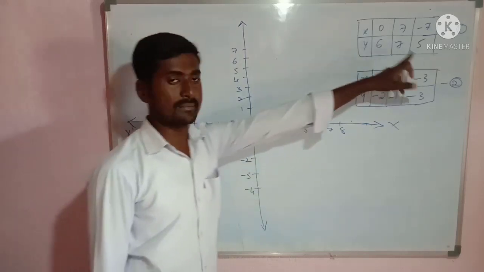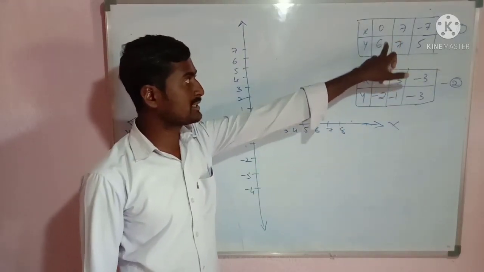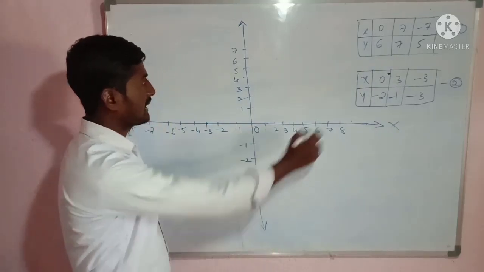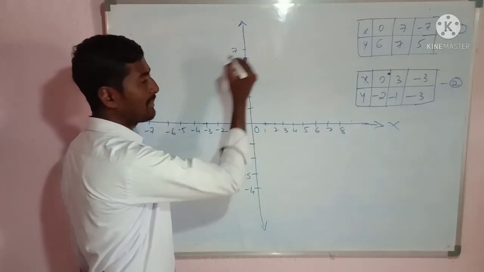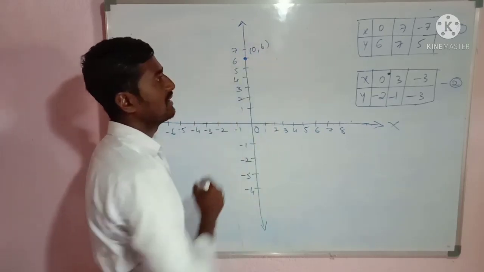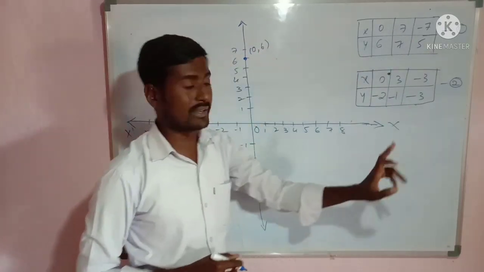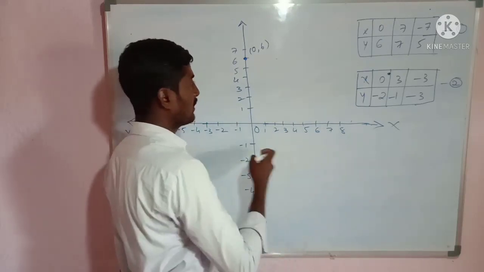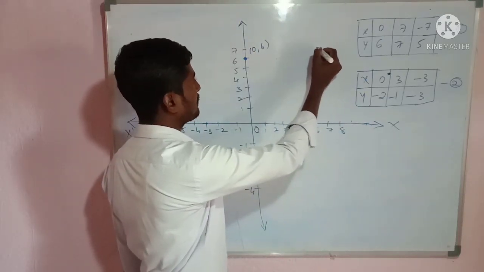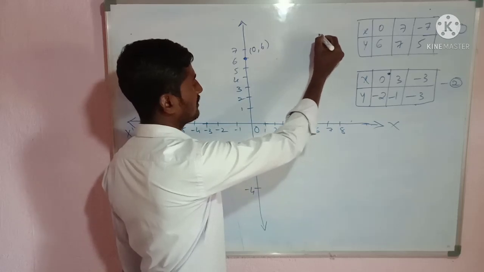For the first line, the point is 0, 6. The x coordinate is 0, the y coordinate is 6. So that will be here. This is 0, 6. Am I right? 0, 6. And one more, 7, 7. The x coordinate is plus 7, the y coordinate is also plus 7. So 7, 7 approximately will come here.